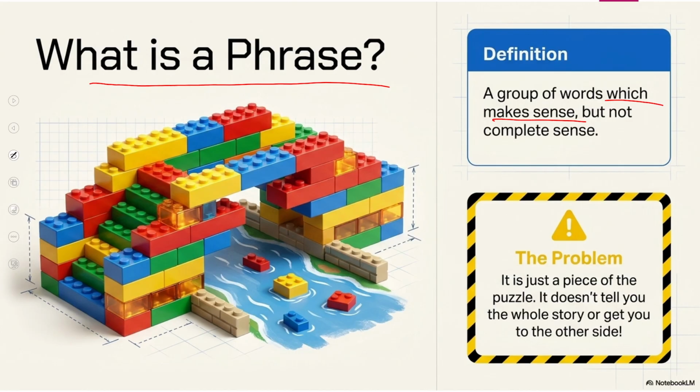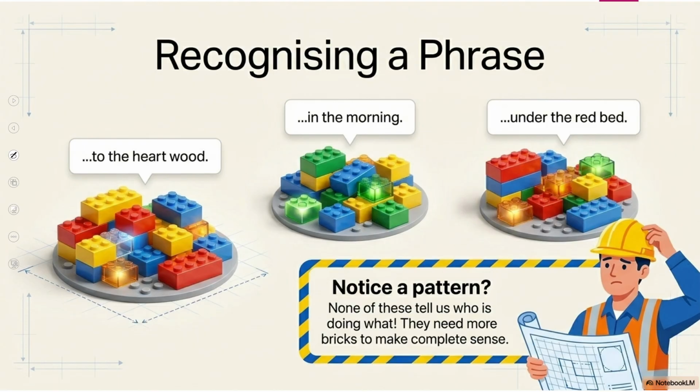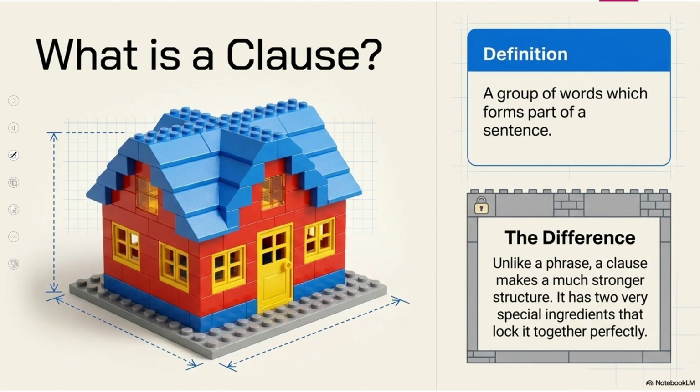First, we have to know what is a phrase. A phrase is a group of words which makes sense but not complete sense. For example, to the heartwood, in the morning, under the red bed. If you look at these phrases, this group of words, there is some meaning, but it does not convey complete sense.